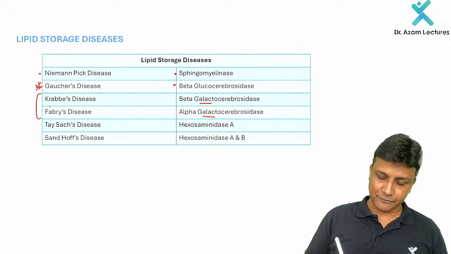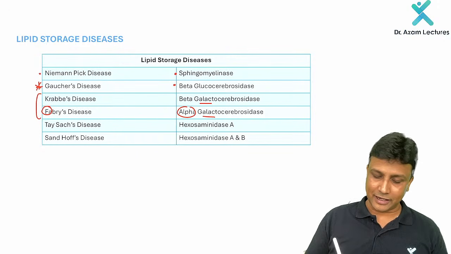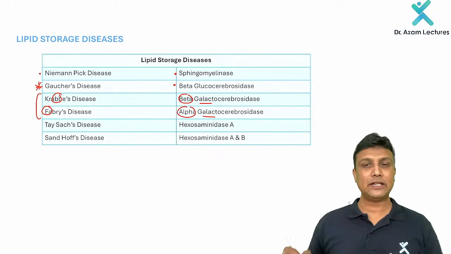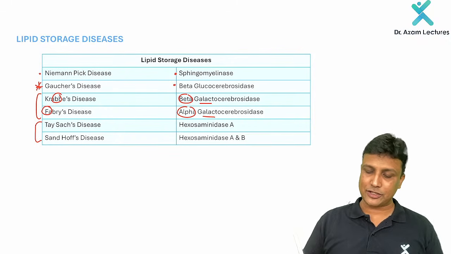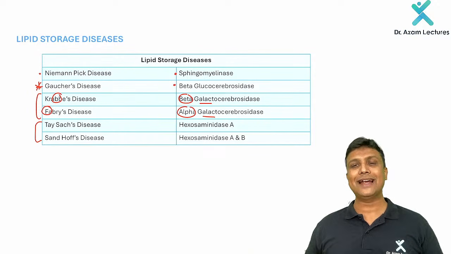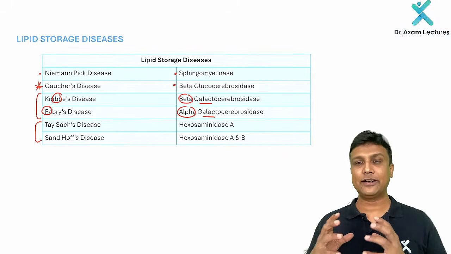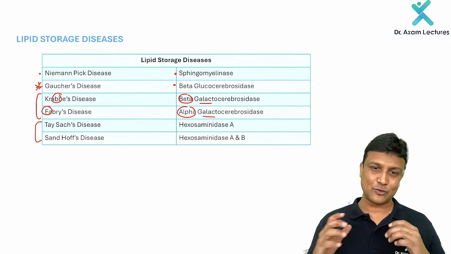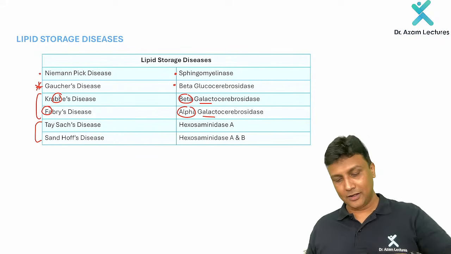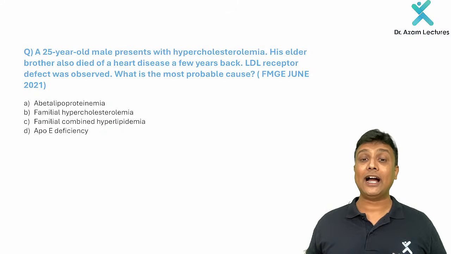Remember Fabry's, it will be alpha. And in Krabbe's, remember it is beta galactocerebrosidase. Remember in this manner. And after that, the Tay-Sachs disease is due to deficiency of hexosaminidase A. And finally, Sandhoff's disease will be due to deficiency of which enzyme? Hexosaminidase A and B. Fine. We have discussed all these things in detail in our regular classes, and in this LMR, please quickly revise the enzyme deficient and the disease related to it, guys. Now, after completing this one, please look at the next clinical correlation about hypercholesterolemia.